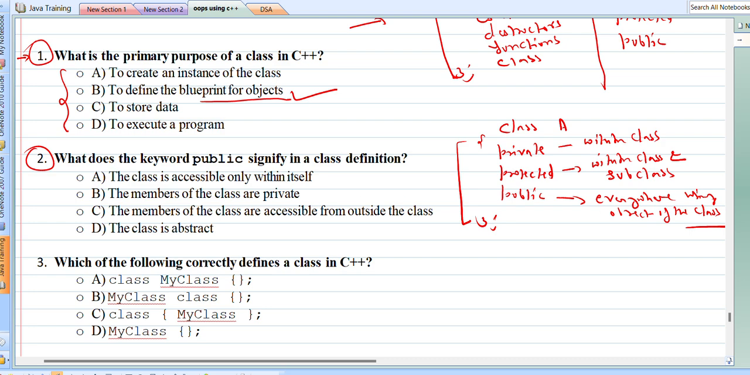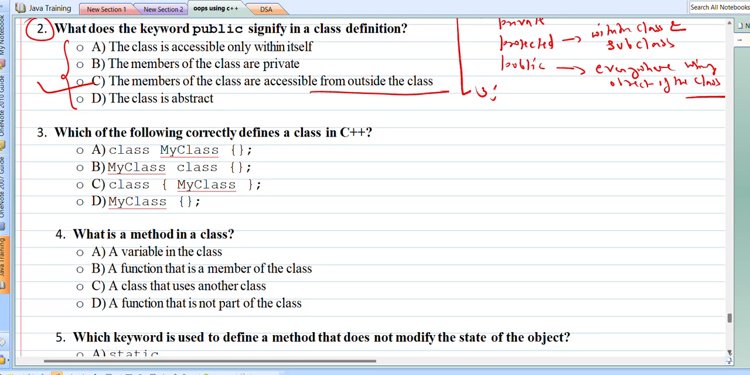So what should be the correct answer? The public signify in a class definition, option number 1, the class is accessible only within itself, the members of the class are private, the members of the class are accessible from outside the class, the class is abstract. So the correct answer is, the members of the class are accessible from outside the class. If you declare the class members as public, they are accessible from outside the class, right? So the correct option is option number C.